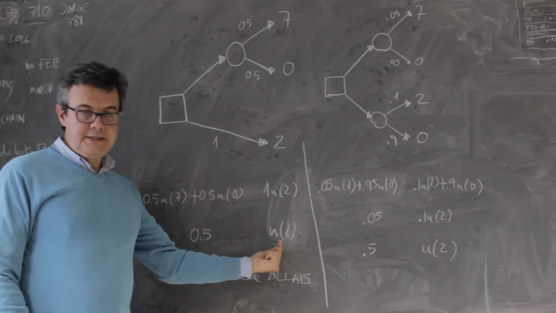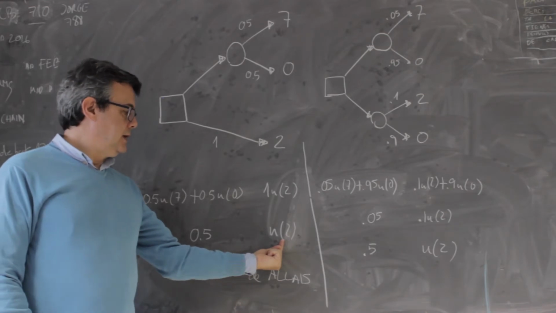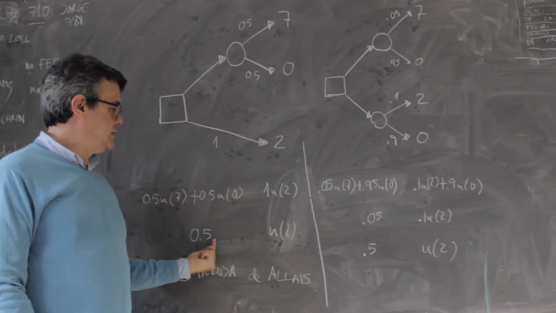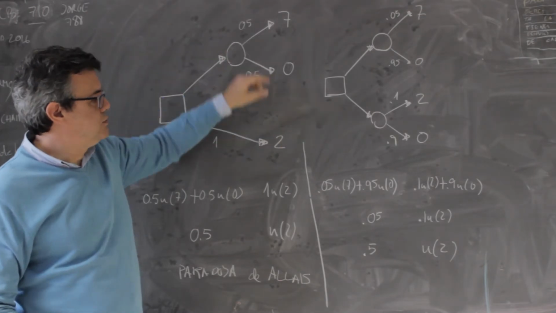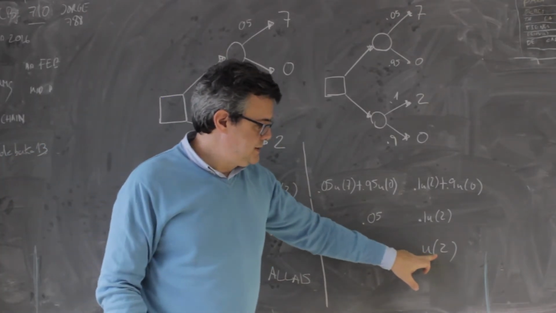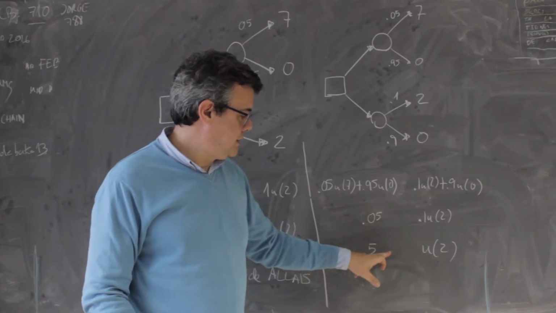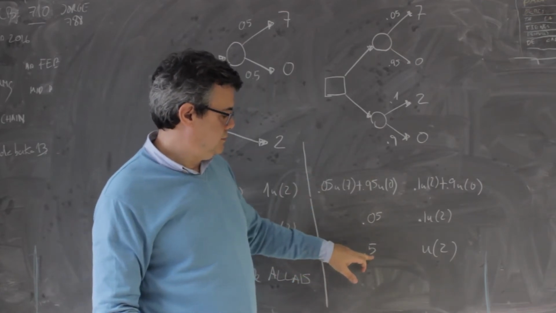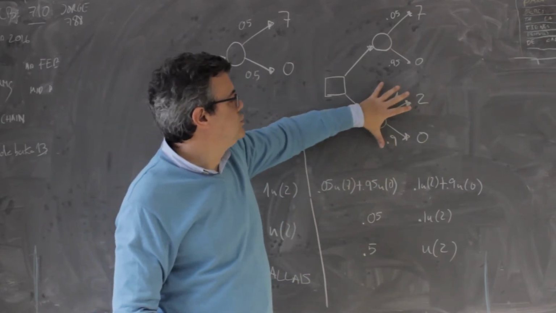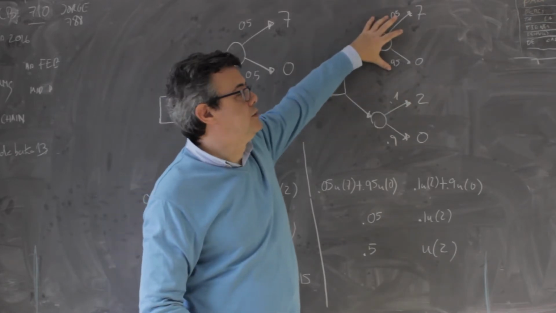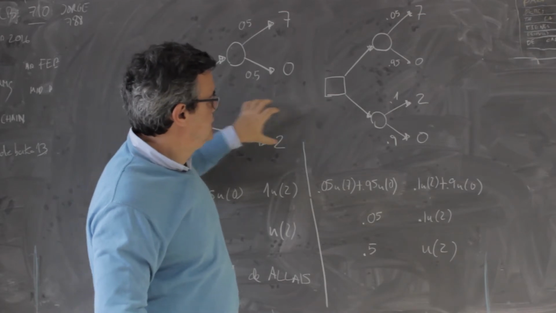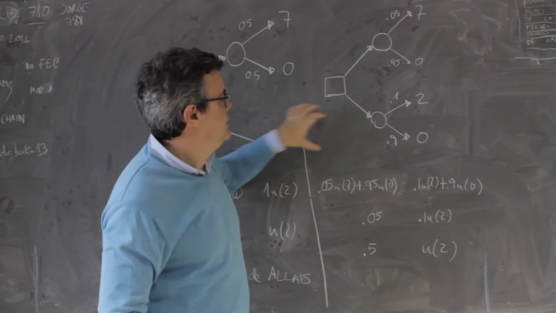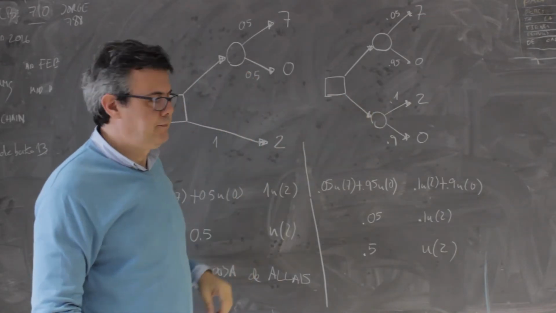So if in this case this utility was bigger than 0.5, meaning that you prefer this one to this one, then this number keeps on being bigger than 0.5, and consequently you should prefer this lottery to this lottery. So there should be a consistency between this choice here and this choice here, and vice versa.